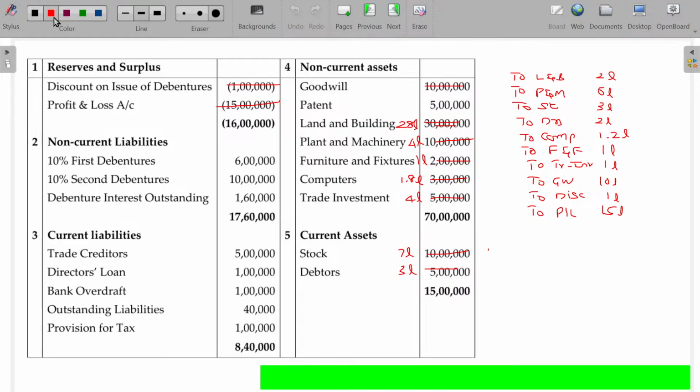Now, tell me what is the amount to be charged to the capital reduction account here? 44 point. Because of this, goodwill becomes 0, discount on issue of debentures as well as profit and loss becomes 0, and patent remains as it is.